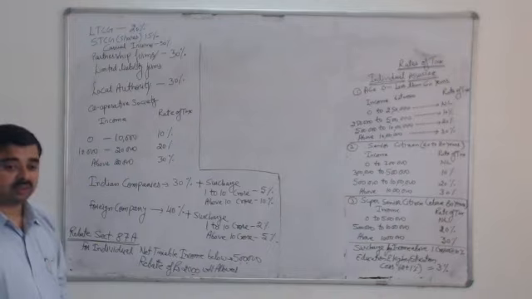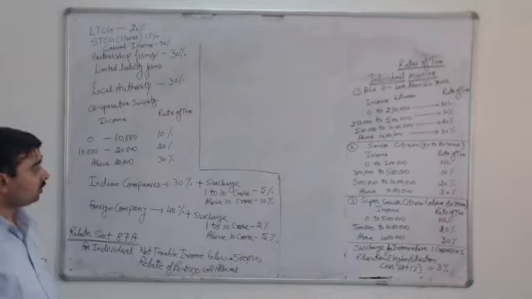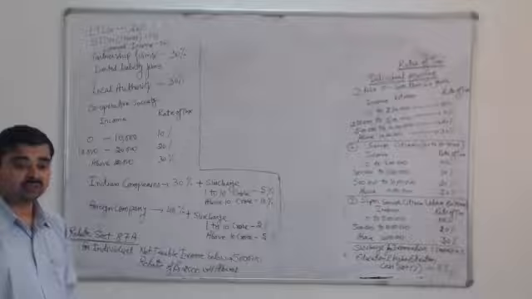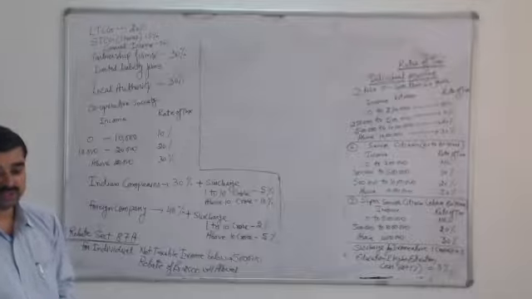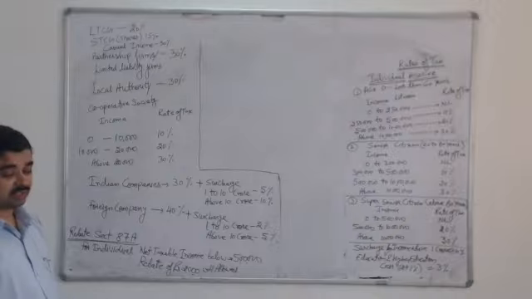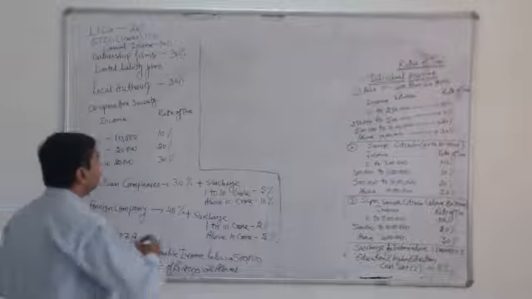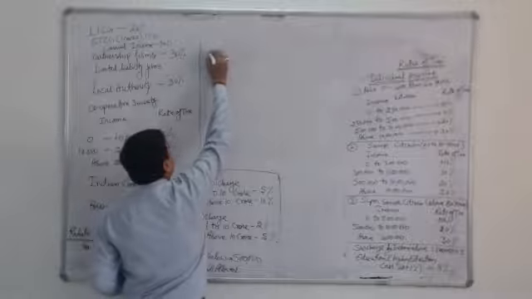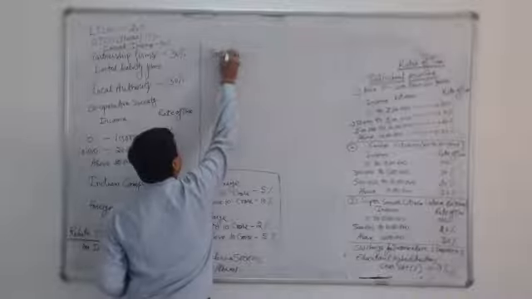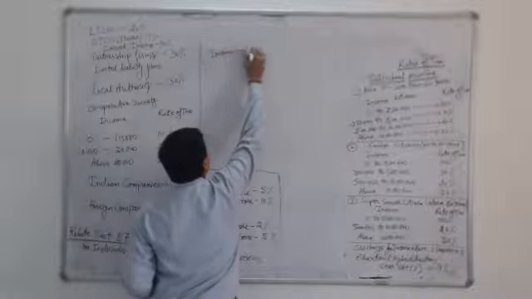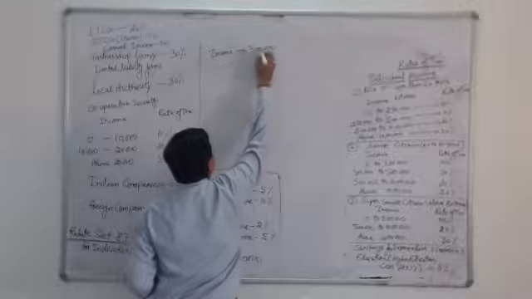Now let us go ahead and check how these rates are calculated, how the assessee is taxed on the basis of these rates. For that purpose, let us assume that the income of an individual assessee is 3 lakh rupees.